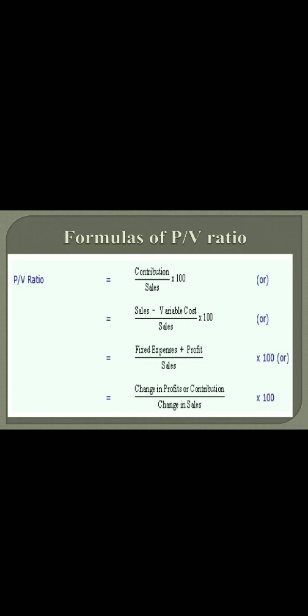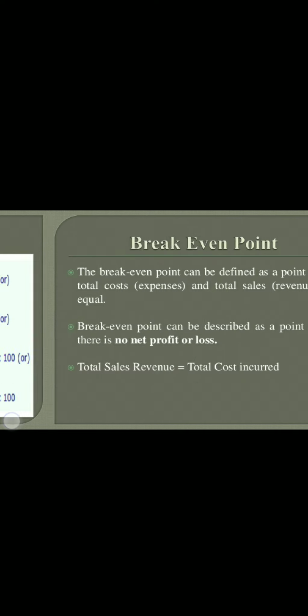Now, what are the formulas? That is contribution upon sales into 100, and the different formulas of contribution can be used to find out the PV ratio. And when there are two periods given, then the formula is change in profit or change in contribution divided by change in sales.